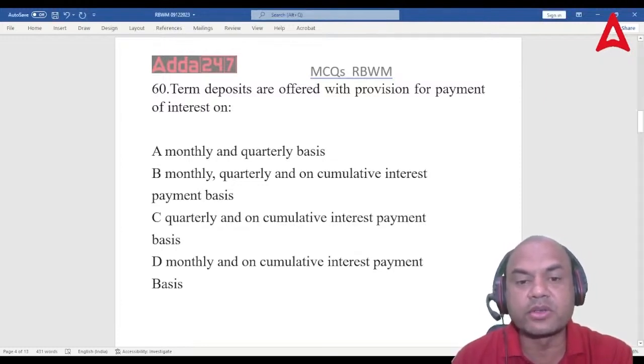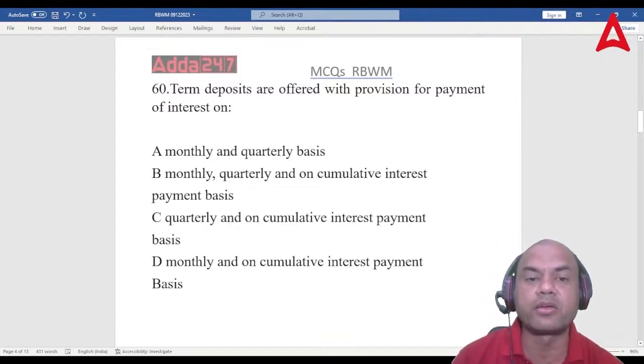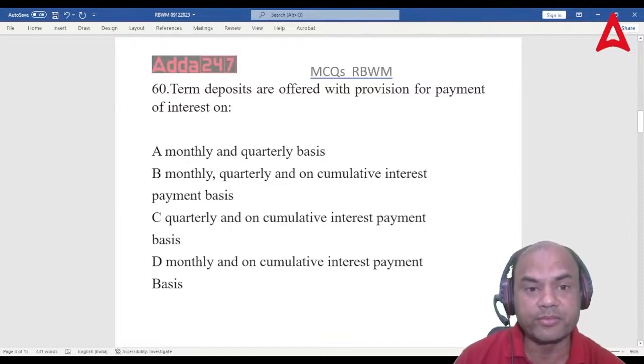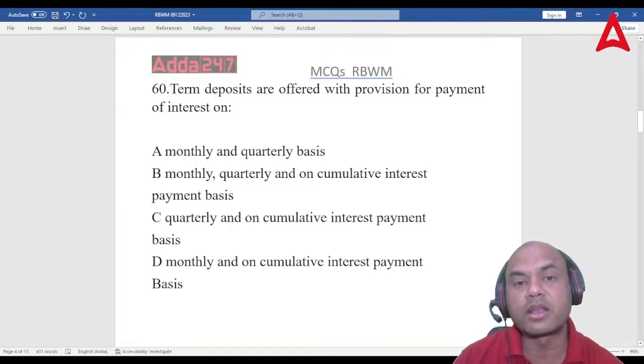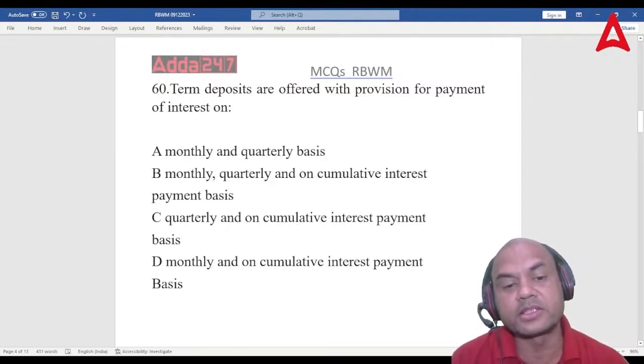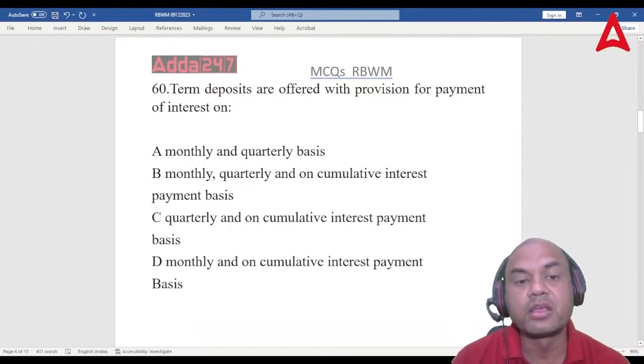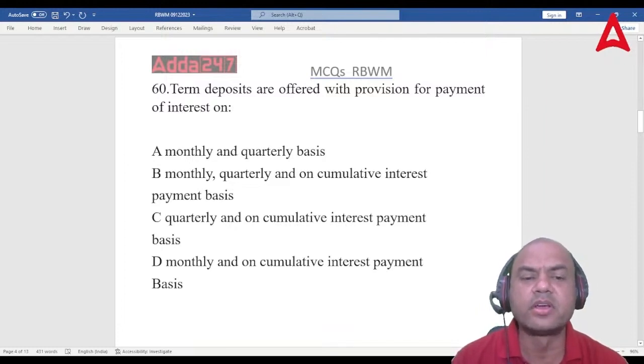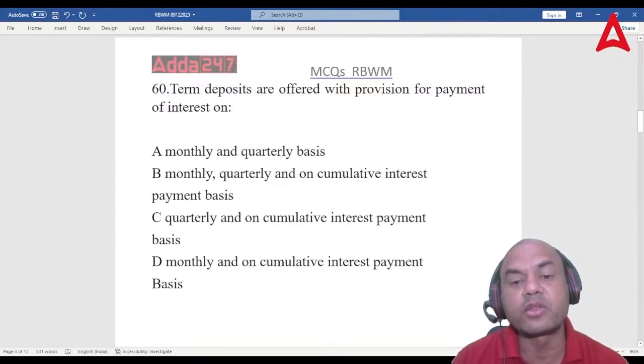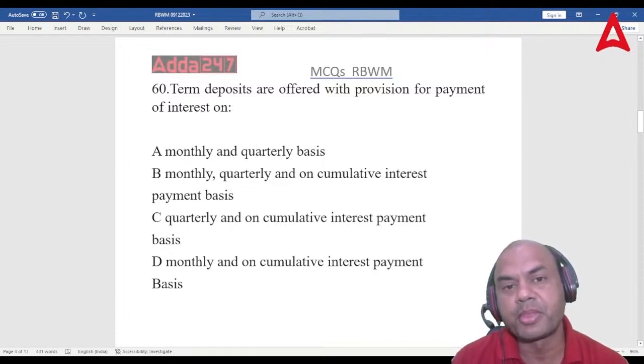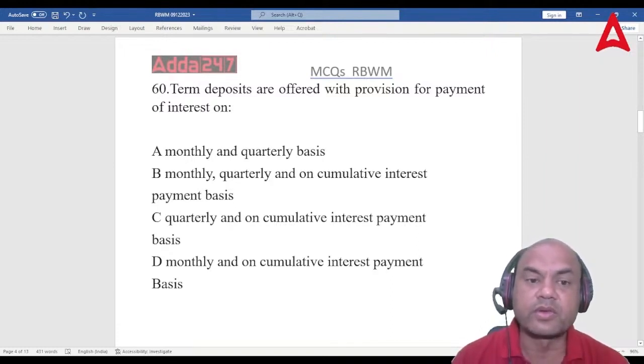Do I give the interest? How many of you work in the FD department or have worked in the FD department? What interest are you giving? Are you giving monthly interest or quarterly or cumulative or 6 monthly also? There can be an answer of 6 monthly also over here. Yearly also can be the answer. It depends on bank to bank. I can give the interest on monthly, quarterly, 6 monthly and cumulative interest payment basis. So what is the answer?